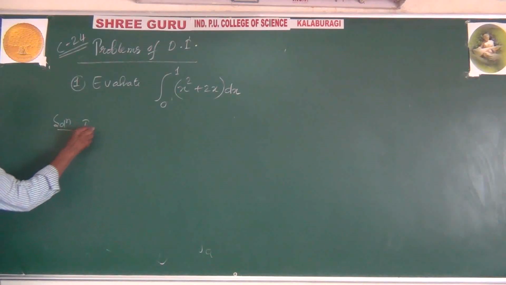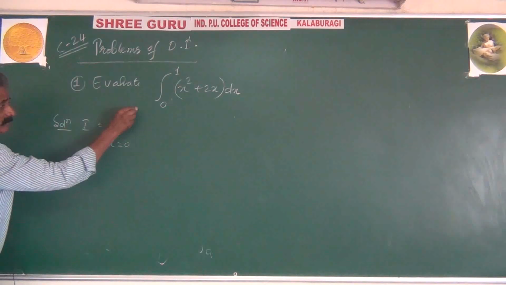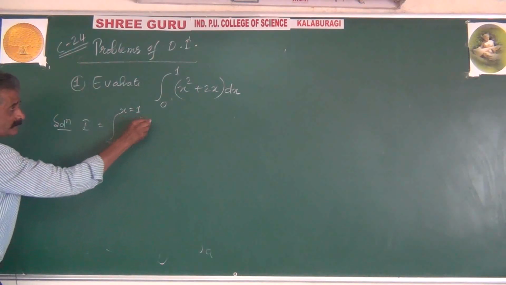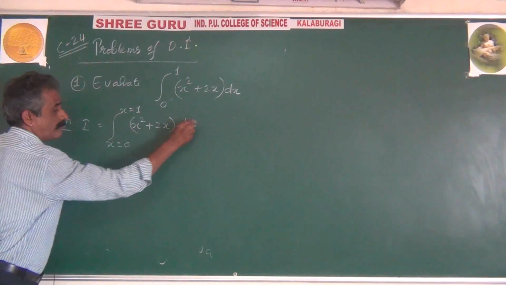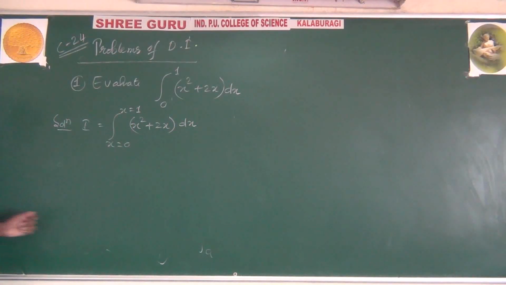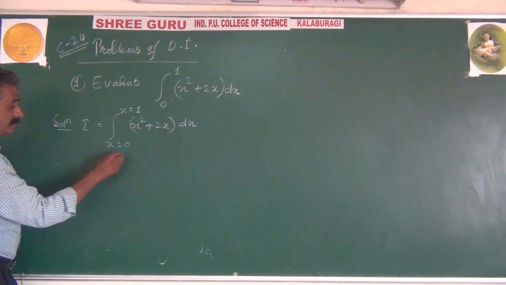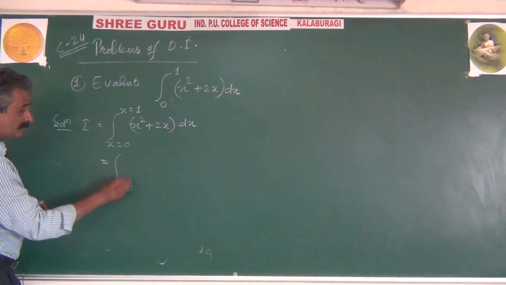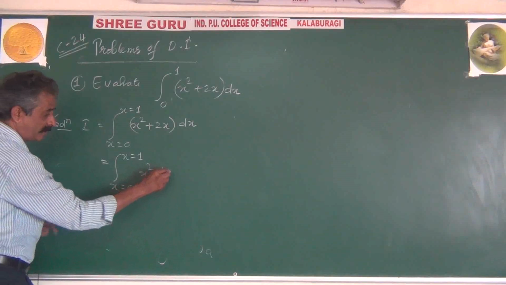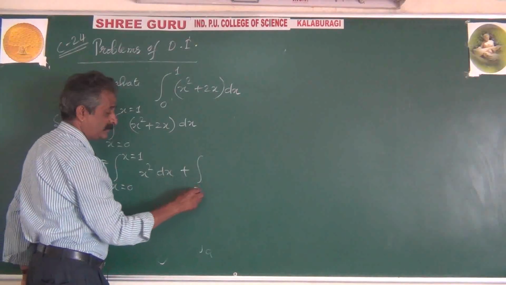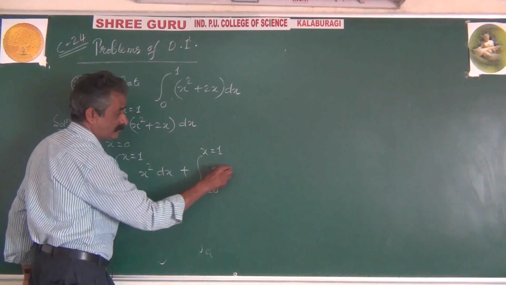Let I equal to integration, actually x equal to 0 to x equal to 1, x square plus 2x dx. Because of the sum of two functions, we have to write the sum of two integrations. First one, integration x equal to 0 to x equal to 1 x square dx. Second one, integration x equal to 0 to x equal to 1 2x dx.